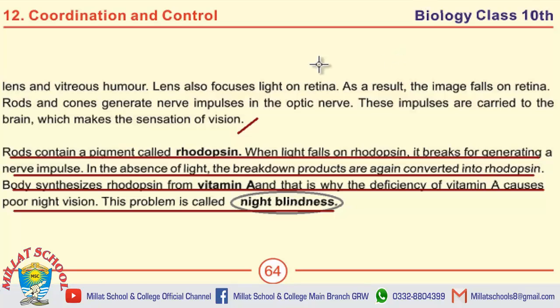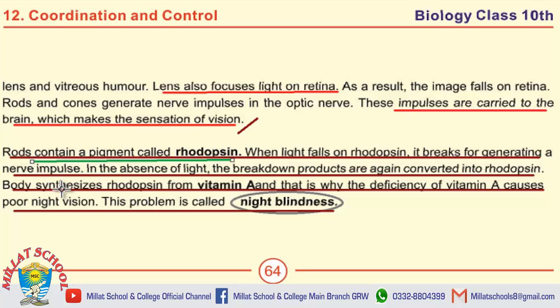Moving towards important MCQs. Lens also focuses light on retina. The impulses are carried to brain, which makes the sensation of vision. Another MCQ is taken from the definition of night blindness. Rods contain a pigment called rhodopsin. Body synthesizes rhodopsin from vitamin A, and that is why the deficiency of vitamin A causes poor night vision. Last MCQ on this page is the poor night vision is a problem that is called night blindness.